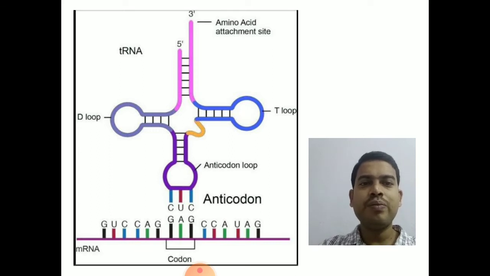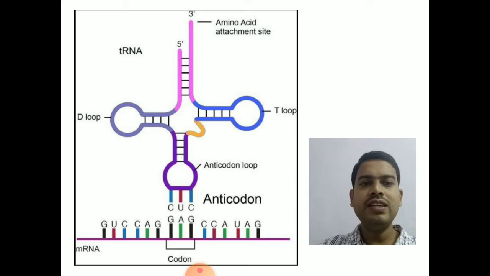The pink portion is where the amino acid will attach to the tRNA, and the anticodon arm, in brinjal color, will attach the tRNA to the codon present on the mRNA. You can clearly see it attaching to the codon, hence it is called the anticodon arm.